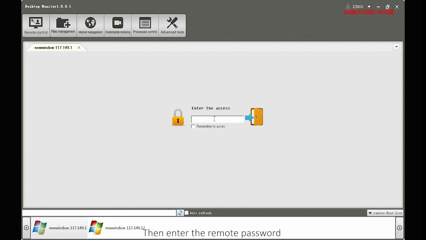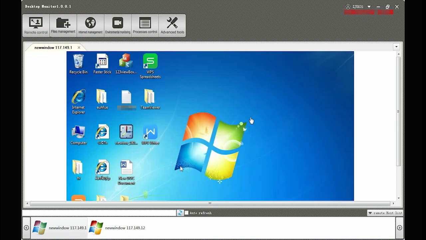Then enter the remote password. This remote password makes it convenient for each company to set different passwords for each computer. Then we are now in remote controlling mode.